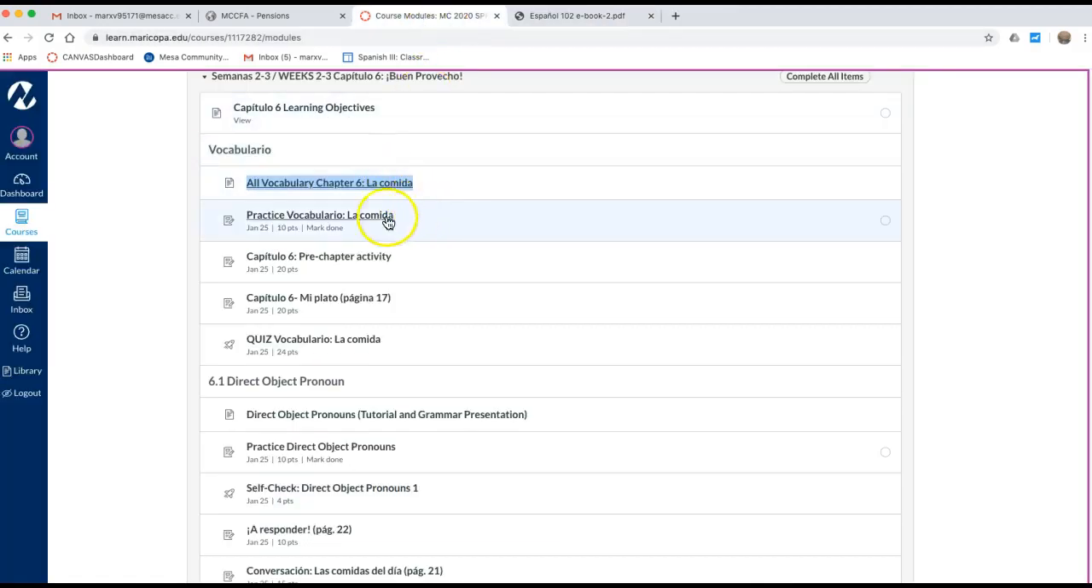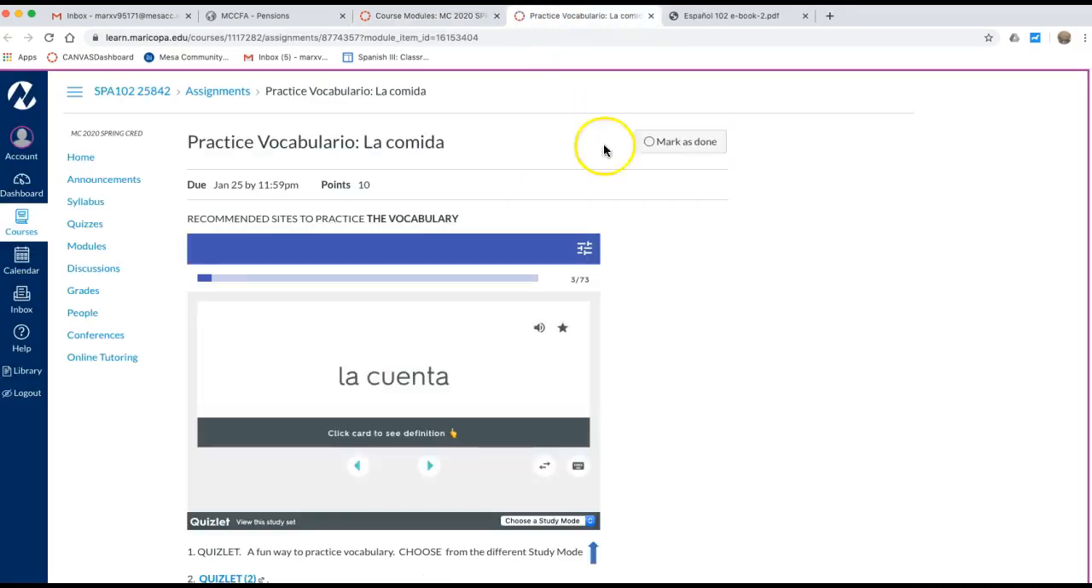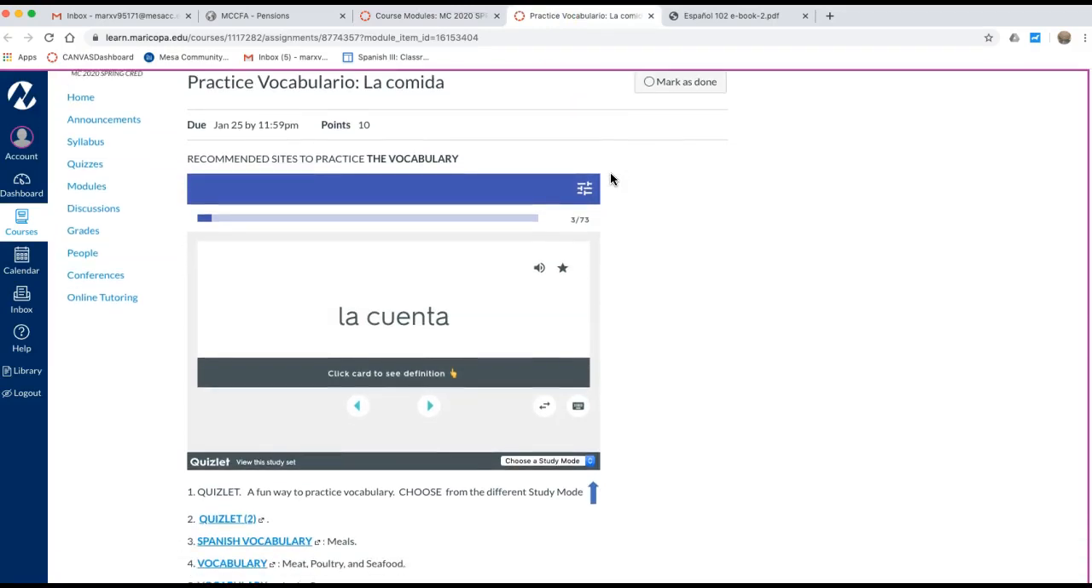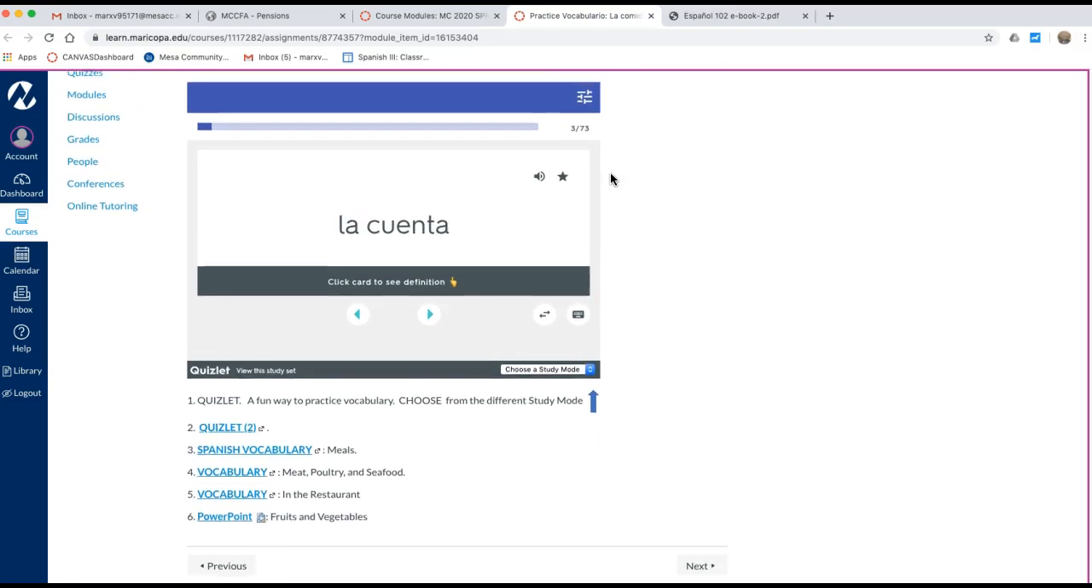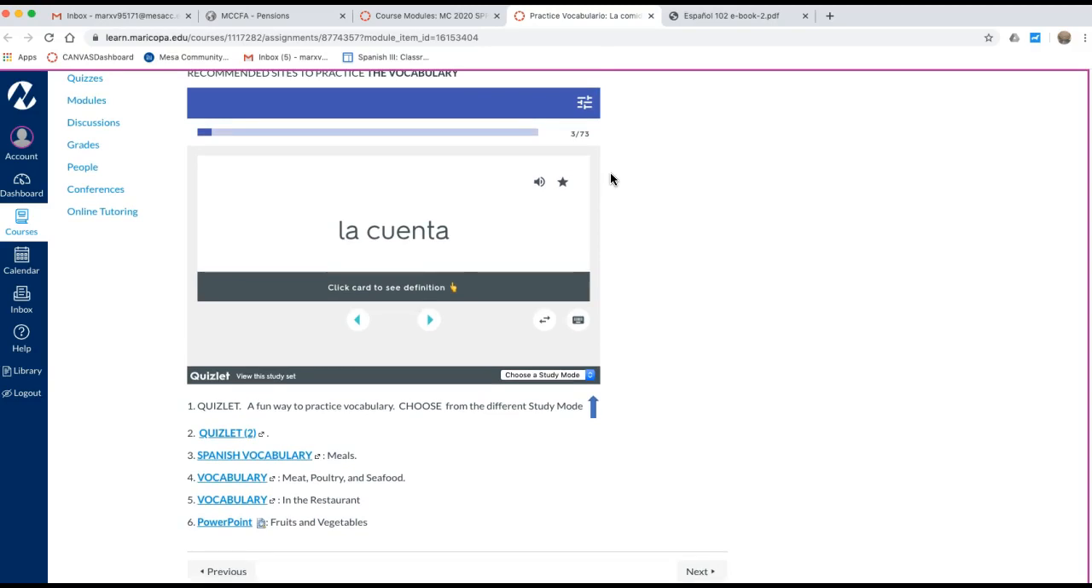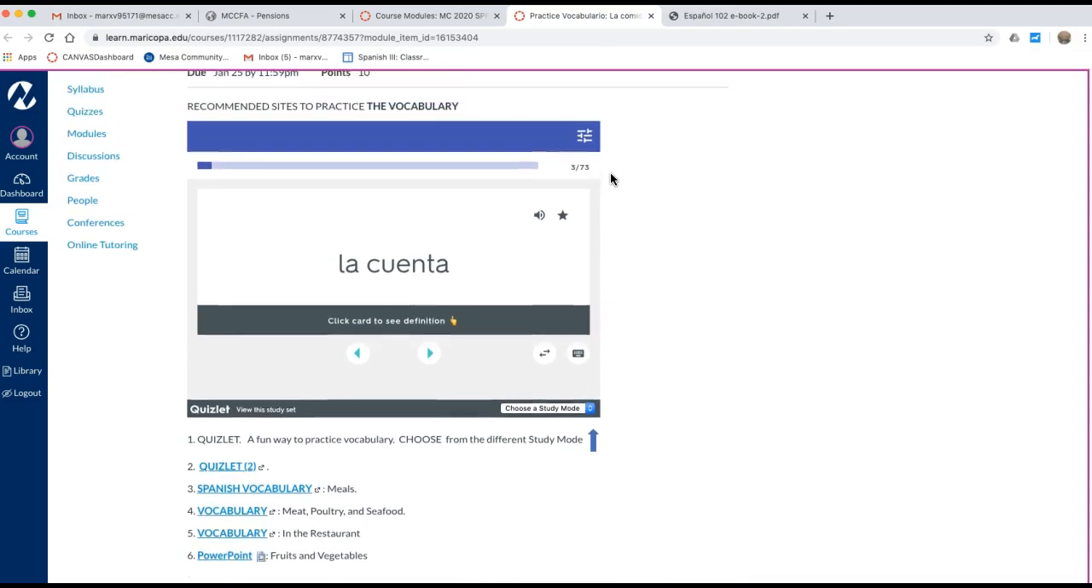So that was that. Now, this one is what's important. Practice vocabulario, la comida. What do I mean by practice? Okay, because we are using OER, these are just links that I found and things that I created for you to practice the vocabulario. Okay, you don't have to submit anything to me. Just practice here and I'll give you points for completion, just for completion.